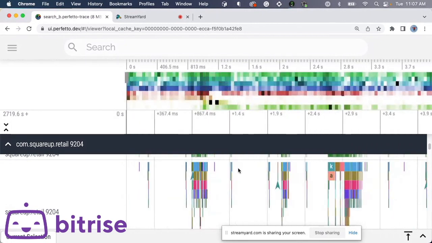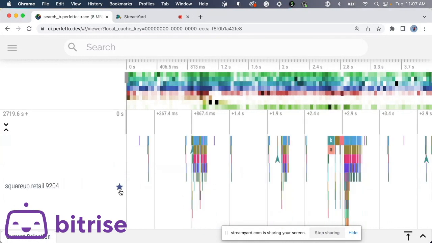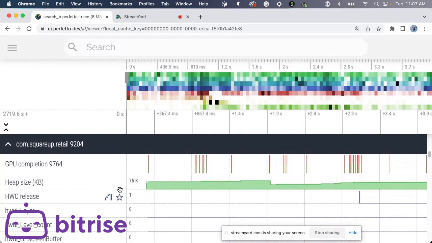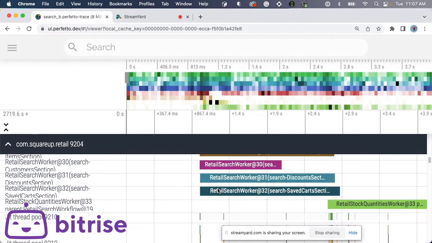So here, if we were to try to look at what's going on, I'm going to put a star on this. Oh, I'm not going to put a star because we don't have enough space for this in terms of screen size. But what's interesting is I also have some async sections that we've added around the search for the list of entries. So you can see that the search happens over that period of time.